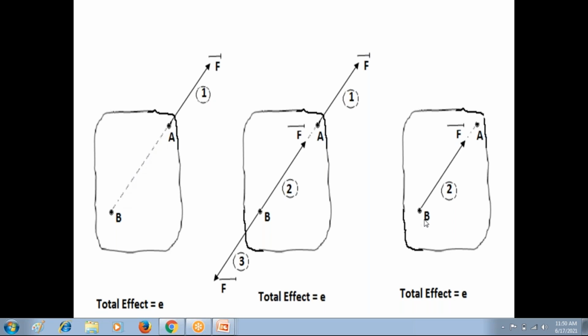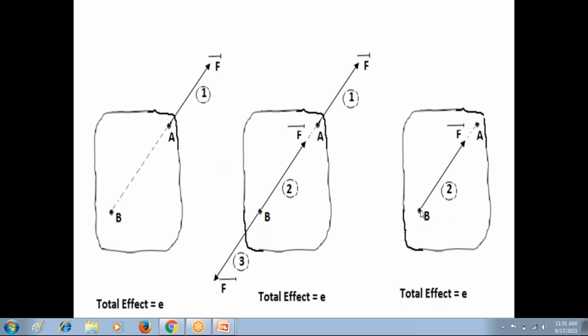So the first and third diagrams tell us that on the same line of action of force, we can change the point of application of force from point A to point B. In the first diagram, A is the point of application of force F bar.